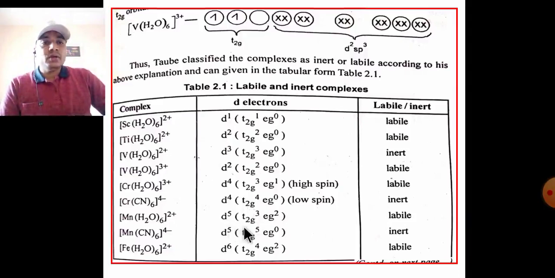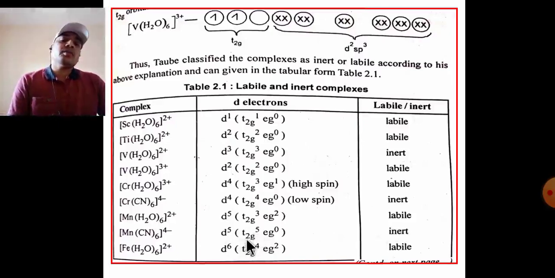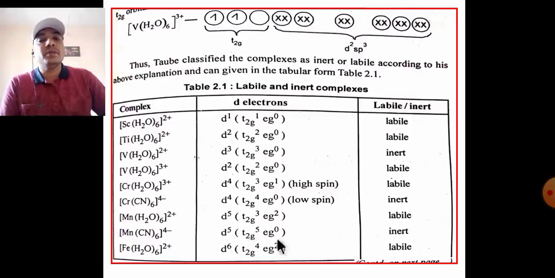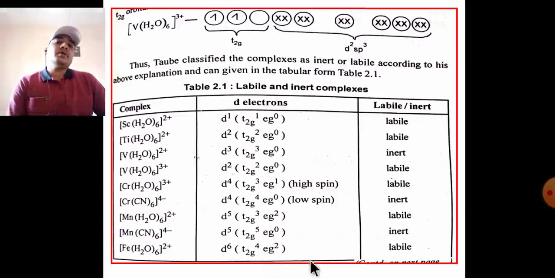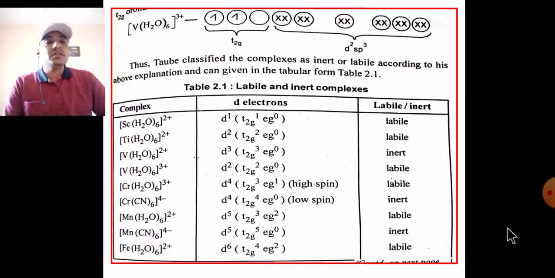Mn d5, all t2g orbitals are filled, that's why labile. D5 with one orbital double filled, two orbitals double filled, one orbital singly filled, that's why this complex is inert. And the last, d6 case, t2g orbitals, two orbitals are singly filled, but one orbital is double filled, that's why this complex is labile.